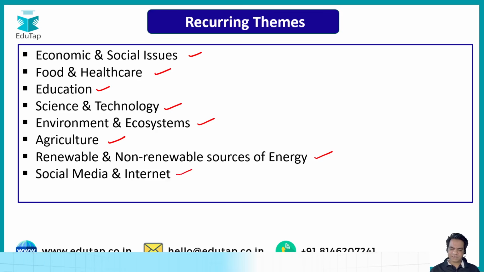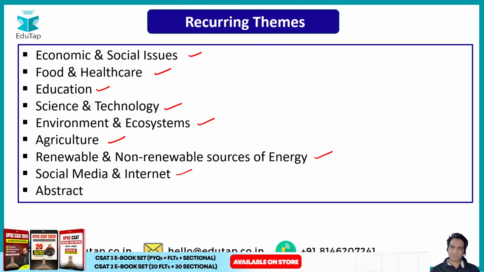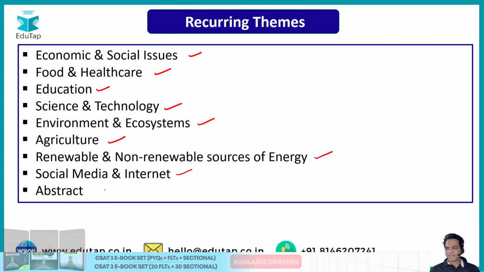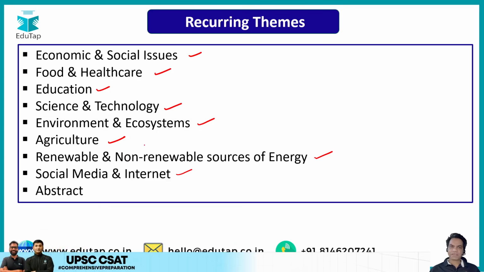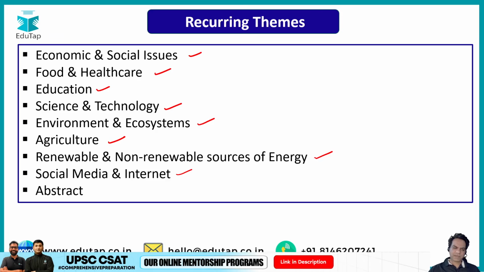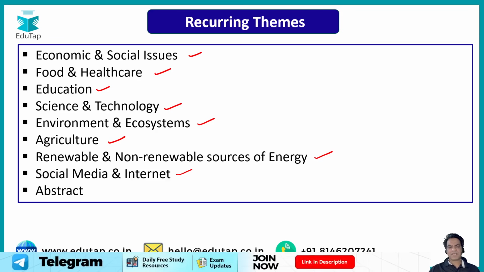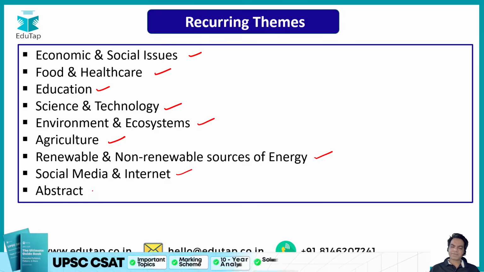And last but not the least, guys, static topics, abstract topics. So sometimes they're also asked in the exam. They'll take one abstract from any of the memoirs of a prominent personality, and they'll give it to you as a passage, and they'll ask you what does the author mean by that. So they are critical sometimes to solve, and they are difficult. So do read up such passages as well.